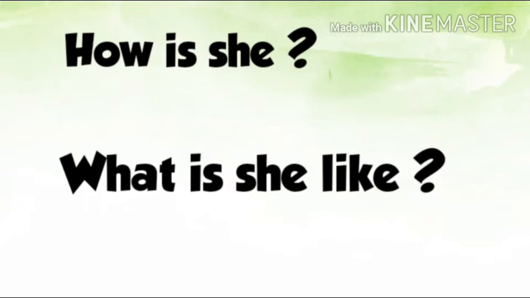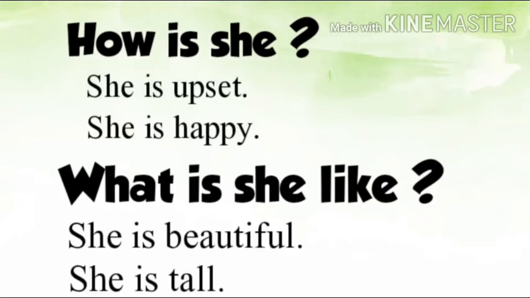But the second one, "What is she like?", should be answered like: she is tall, she is beautiful, she is intelligent. We use this question to talk about something that doesn't change. Someone's appearance, someone's nature, someone's character doesn't change. How is she? You can answer: she is upset, she is happy, she is ill. What is she like? You can answer: she is beautiful, she is tall.